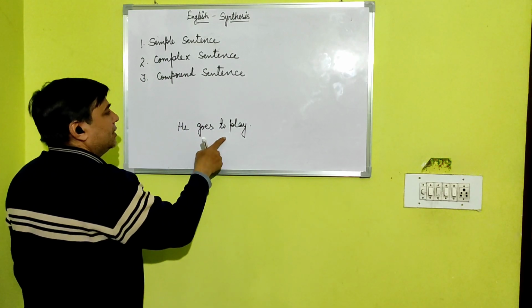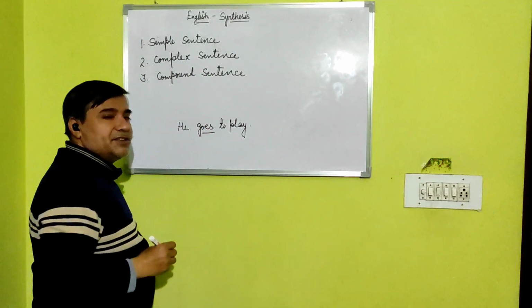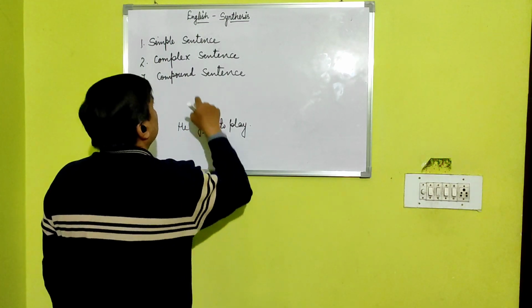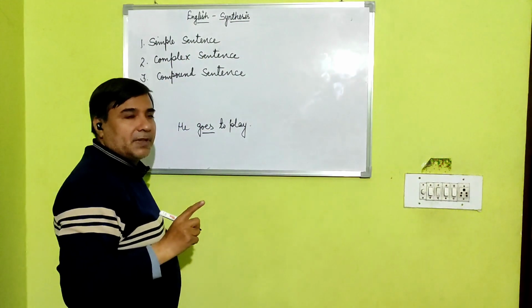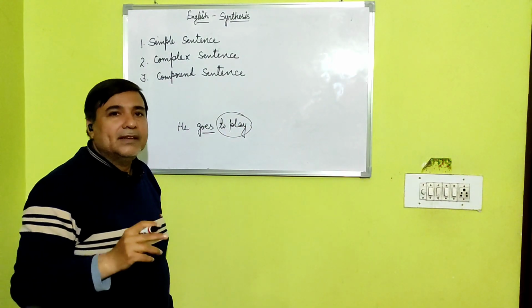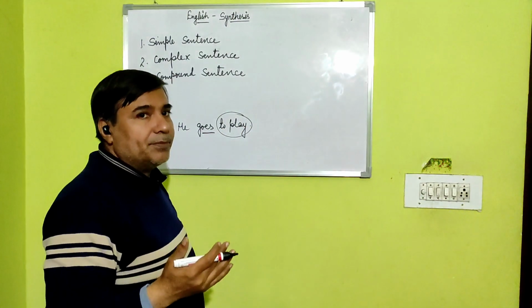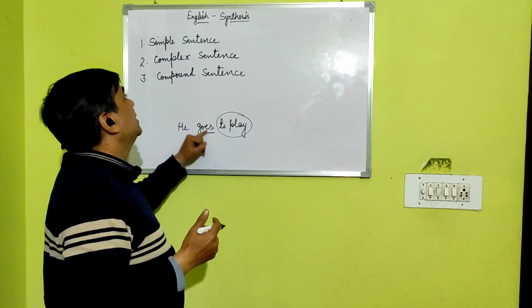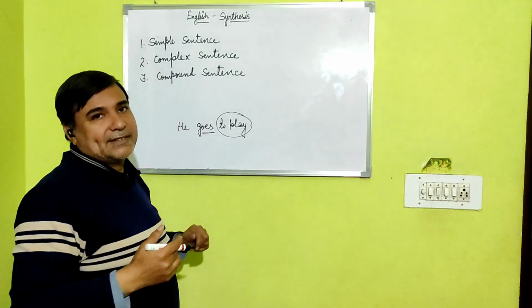Here, goes is finite verb, and this is only one finite verb here, so it is simple sentence. To play is not a finite verb. To play is non-finite verb. It is infinitive. It means only one finite verb here, so it is simple sentence.